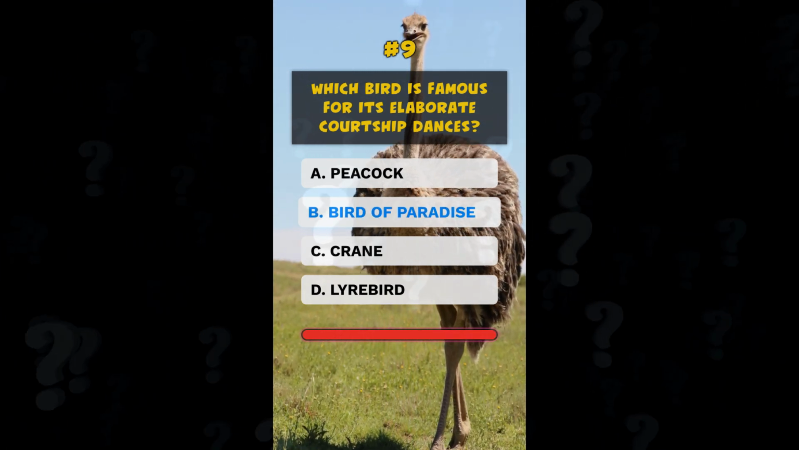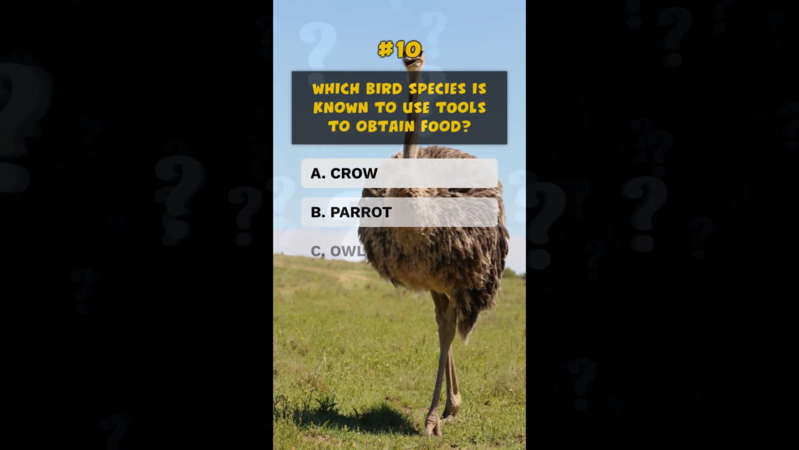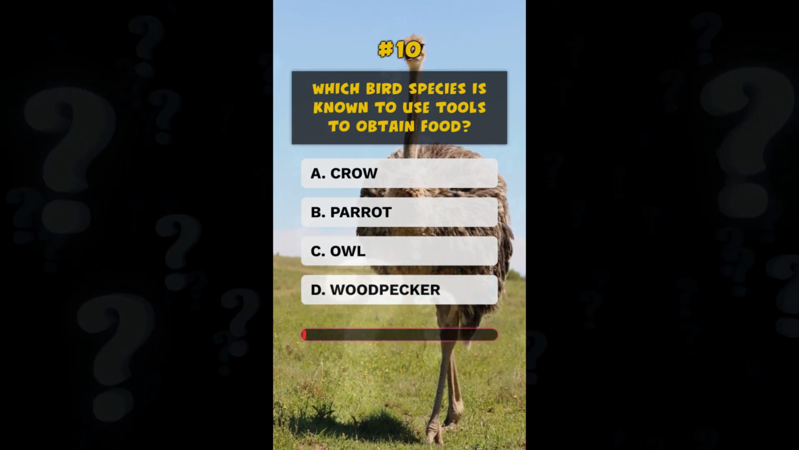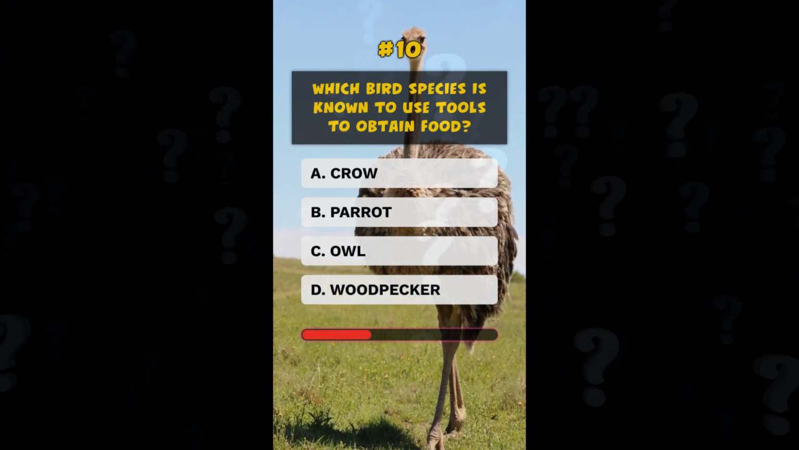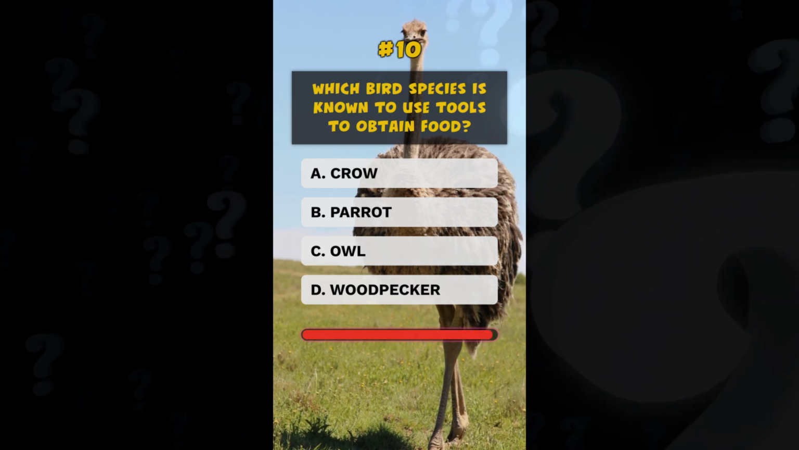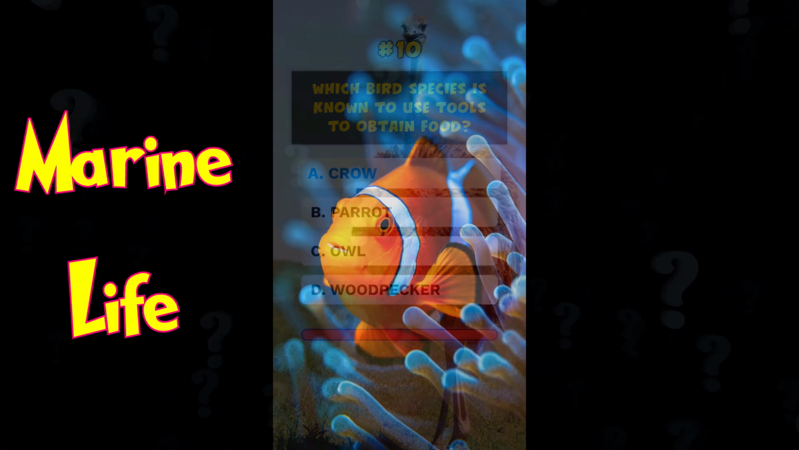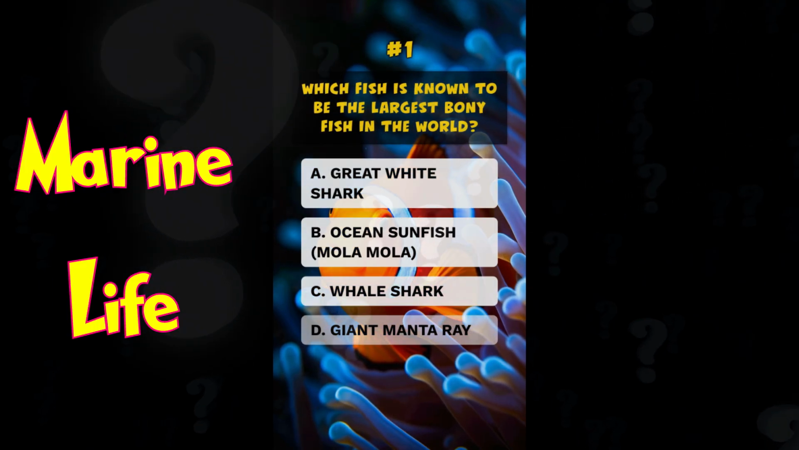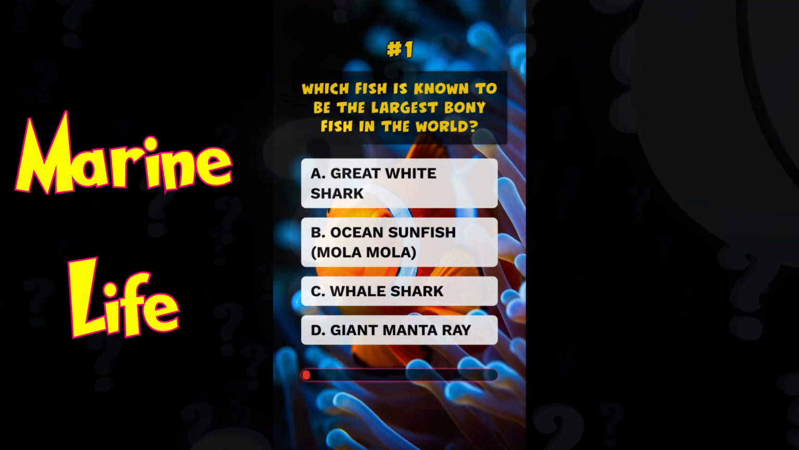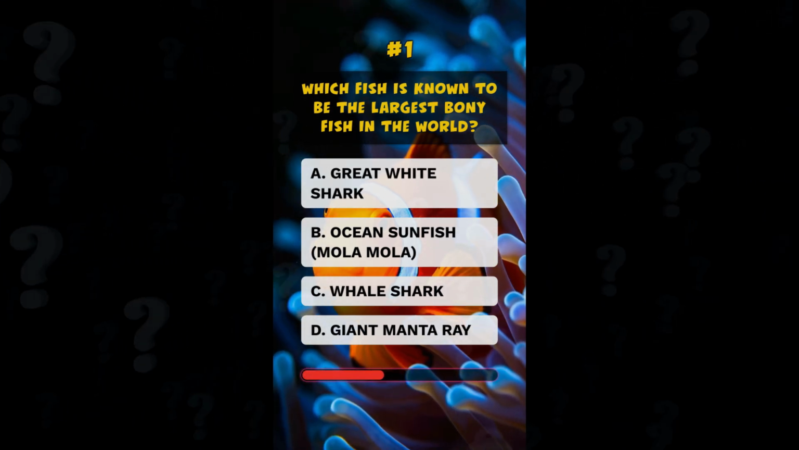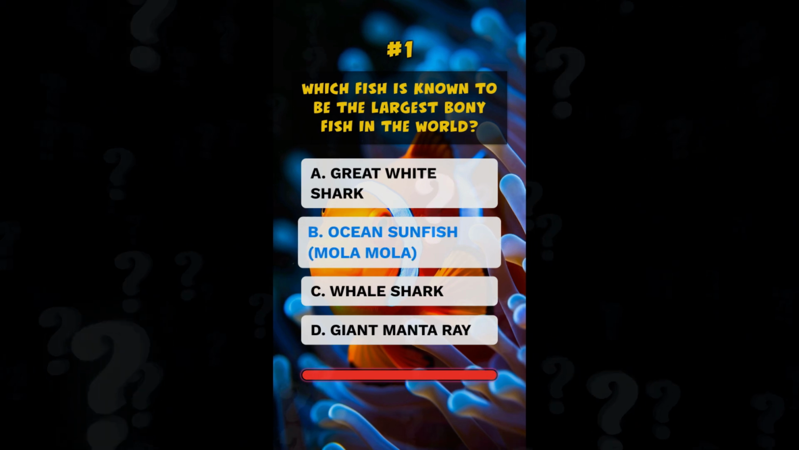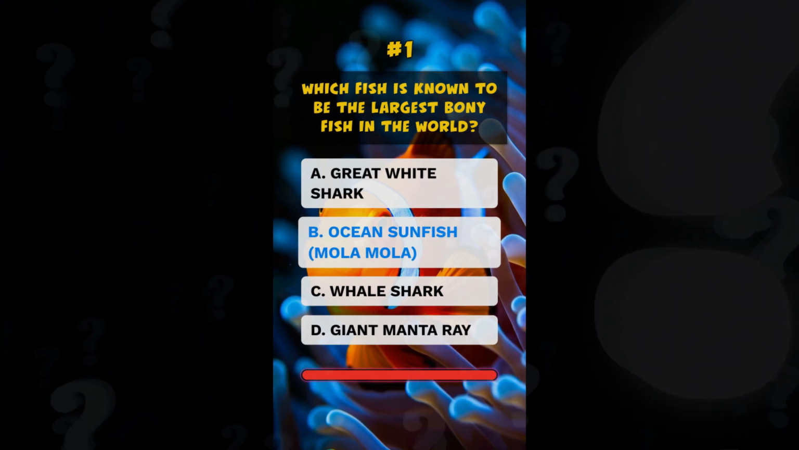B. Bird of paradise. Which bird species is known to use tools to obtain food? Crow. Which fish is known to be the largest bony fish in the world? E. Ocean sunfish, mola mola.